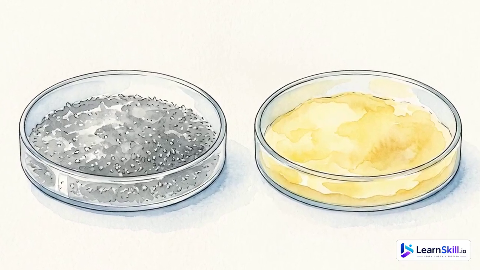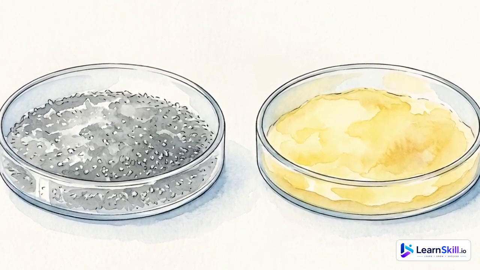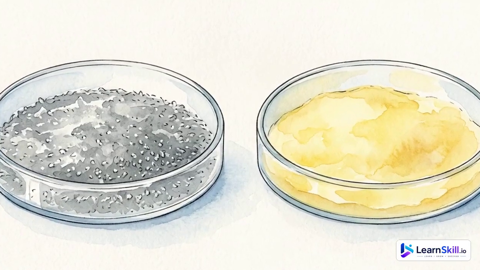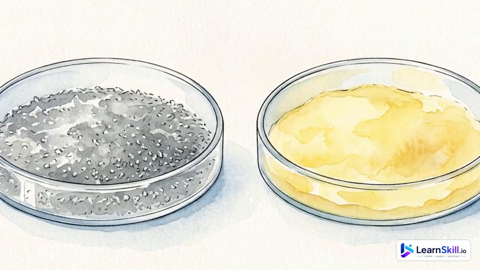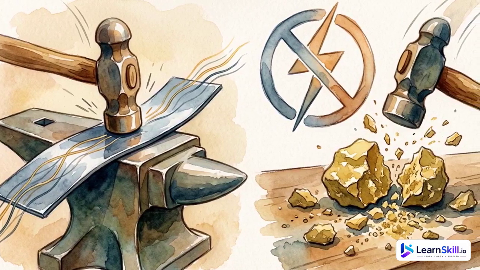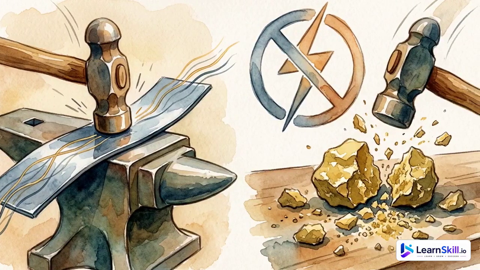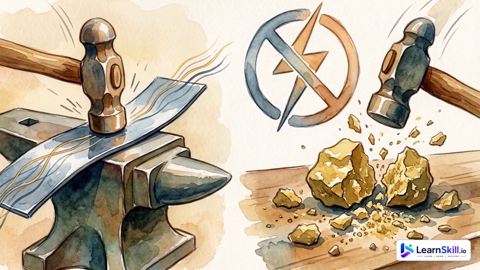Let's work through a quick example. Suppose you have iron, a metal, and sulfur, a nonmetal. Iron is shiny gray, conducts electricity, and can be hammered into sheets. It exhibits malleability. Sulfur is a dull yellow powder, does not conduct electricity, and crumbles when struck. It is brittle, confirming it's a nonmetal.